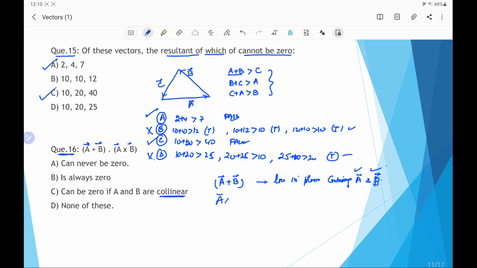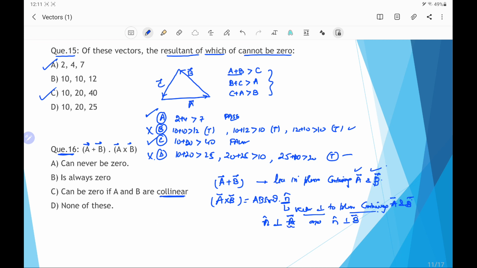Another vector is A cross B, and we know A cross B equal to AB sin theta is the magnitude of the A cross B, and a unit vector n, normal vector, and this normal vector is the vector which is perpendicular to plane containing vector A and vector B. So if we take this point in consideration, we can say that this normal vector is perpendicular to vector A, and this normal is also perpendicular to vector B.